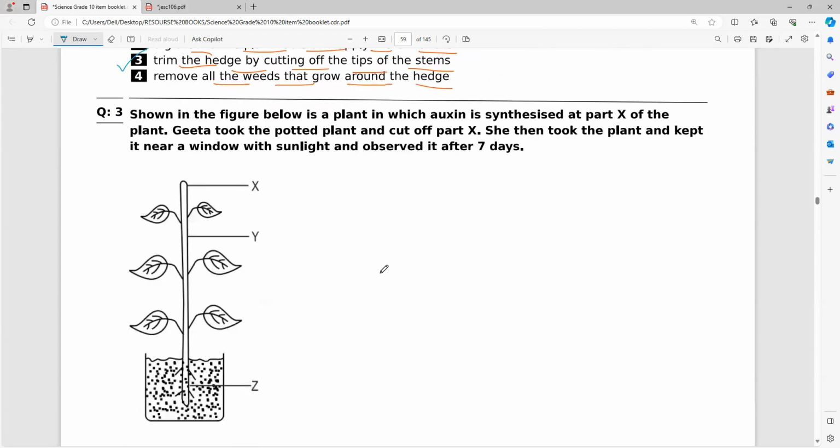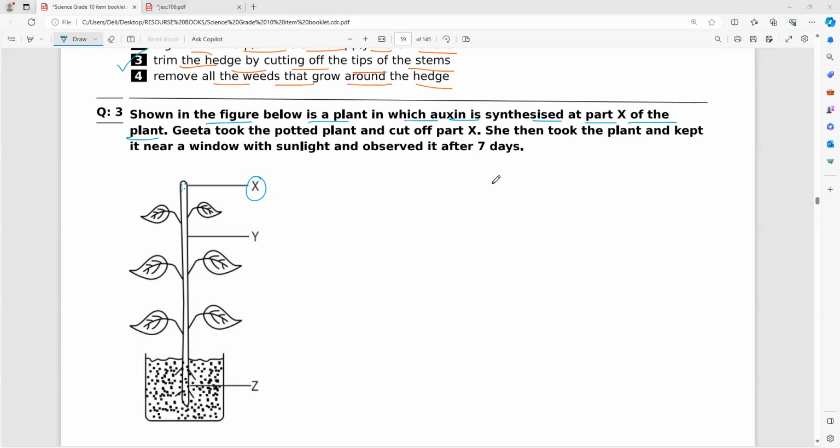Next. This is the exact plant you can notice. As shown in the figure below, it is a plant in which auxin is synthesized at part X of the plant. So what is the X of the plant where auxin, a growth hormone, is produced? What is the name of the part? Apical tip of the plant.